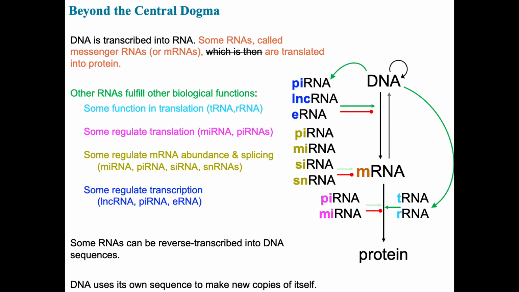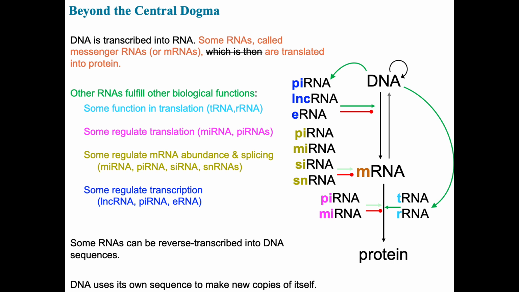Finally, there are non-coding RNAs that regulate the process of transcription itself. For instance, long non-coding RNAs, usually referred to as lncRNAs, regulate transcription by controlling the accessibility to DNA within the nucleus. And then there's a new kind of non-coding RNA that was discovered more recently called enhancer RNAs, which appear to regulate transcription precisely at the level of enhancers. Together, these non-coding RNAs highlight a more complex reality. DNA is transcribed into many different RNA molecules, and most of them are not translated into protein, but instead act to regulate transcription, translation, and mRNA stability.